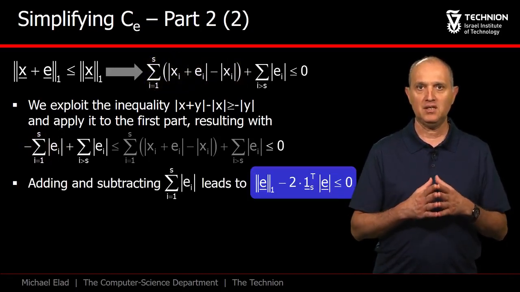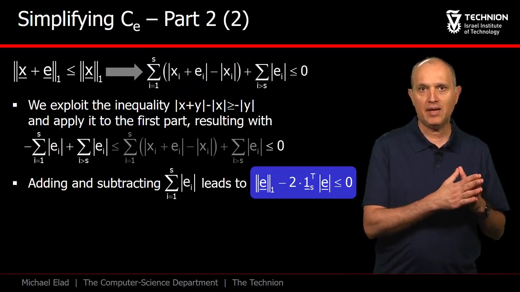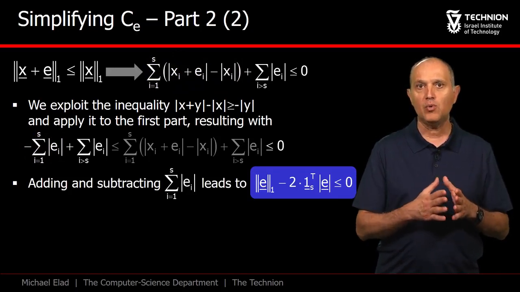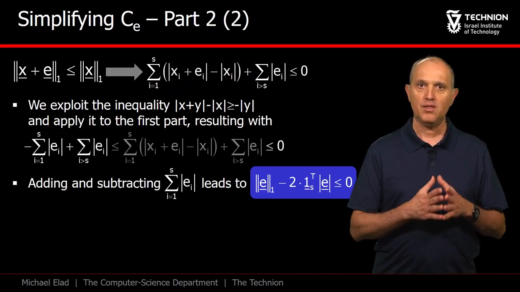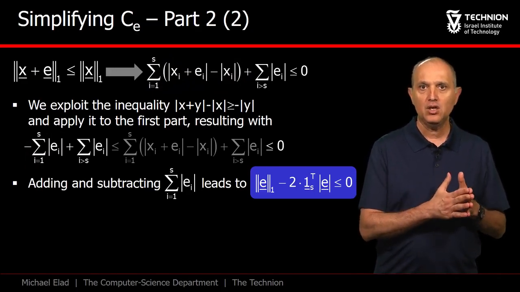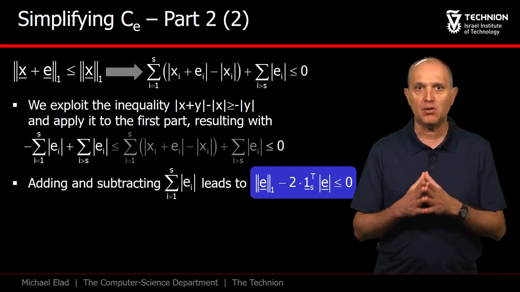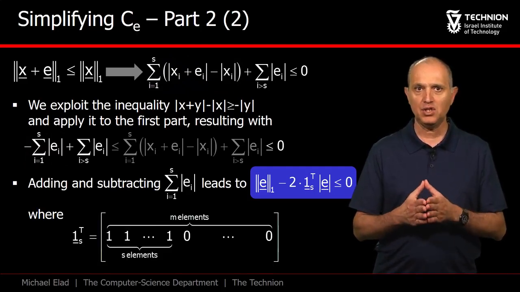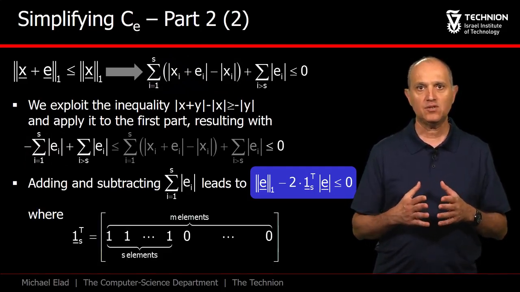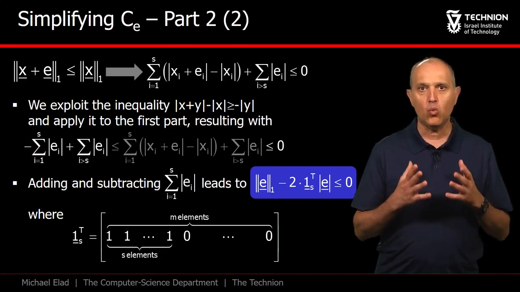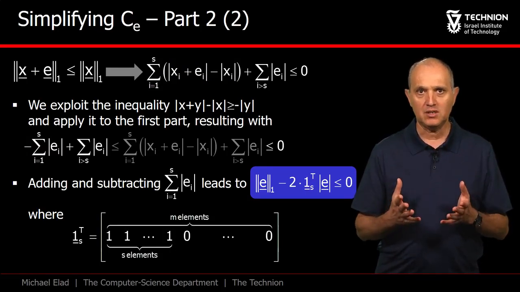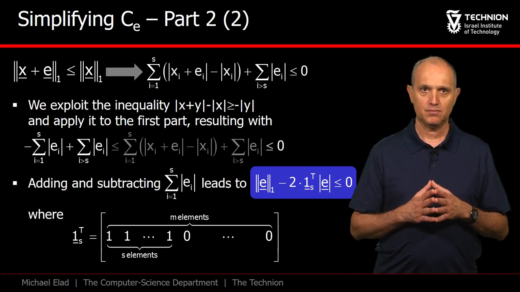Rearranging terms and adding and subtracting the sum of absolute EI over the support, we get to this final term. The L1 norm of E should be no bigger than twice the sum of its absolute entries on the support. In our notations, the vector 1s stands for the vector that contains 1s on the support elements and zeros elsewhere.